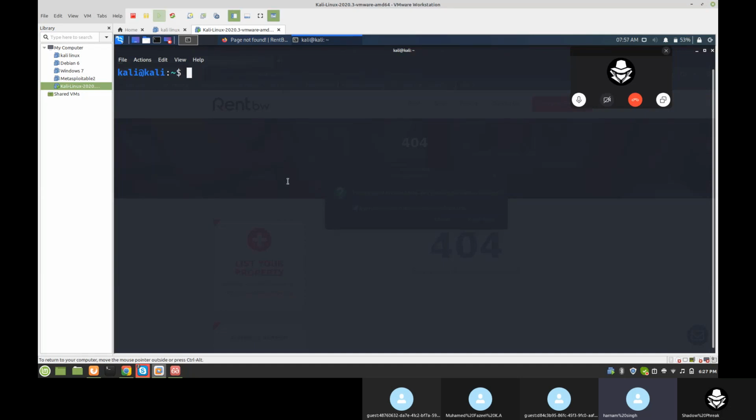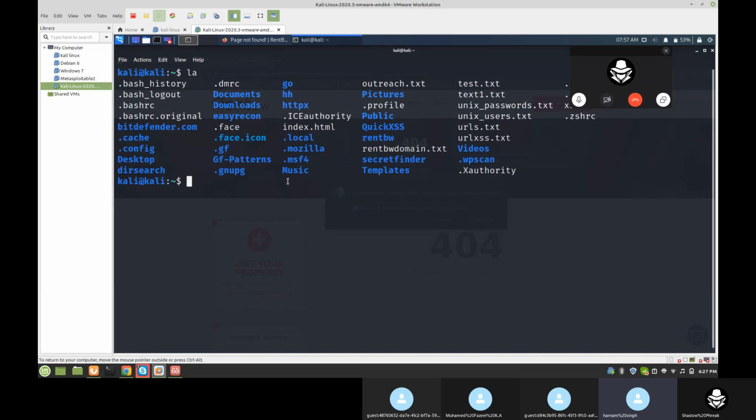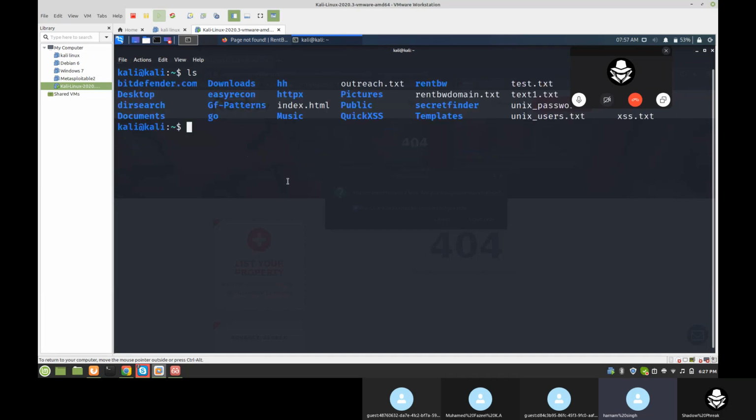Here we will use cat: cat outreach.txt, pipe httpx, then -o to output in any file, live domain .txt.